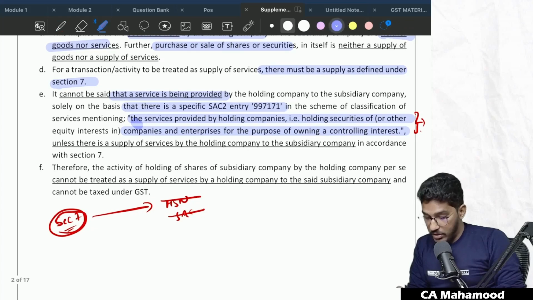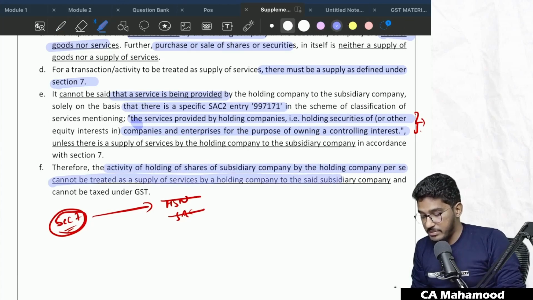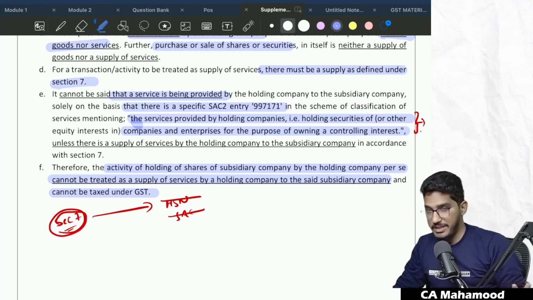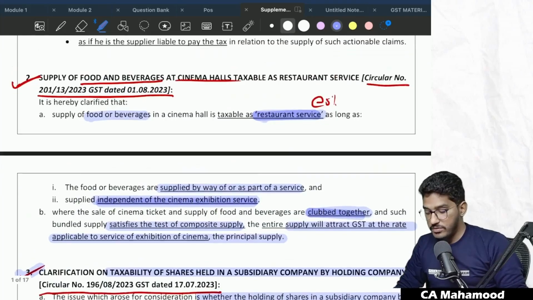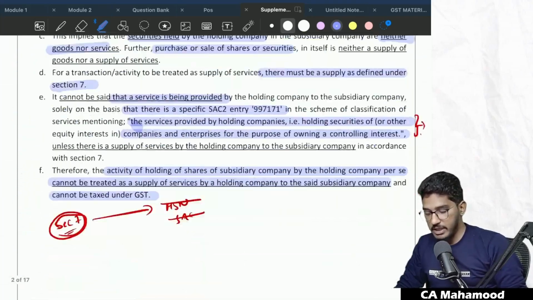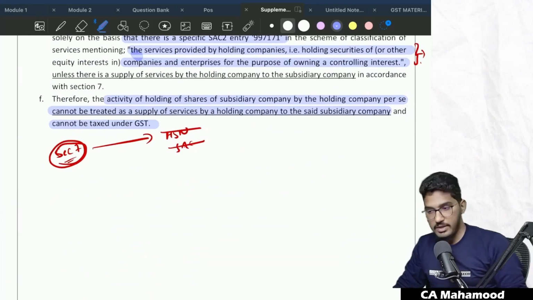Therefore, the activity of holding of shares of a subsidiary company by the holding company per se cannot be treated as supply of services by the holding company to the subsidiary company and cannot be taxed under GST. This is the final clarification which has been issued. Understood, everybody? So with this, we are done with the amendments relating to the supply chapter. Everybody comfortable till here? Shall we proceed further? Yes, let us go ahead and try to understand the amendments in the remaining chapters.